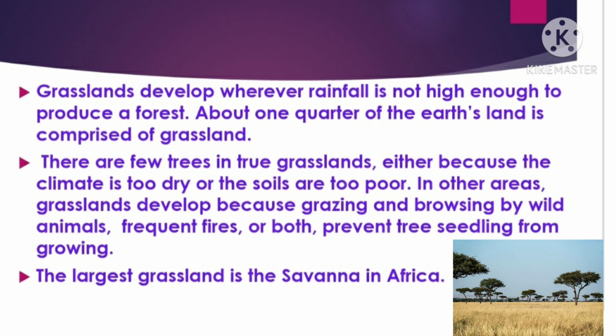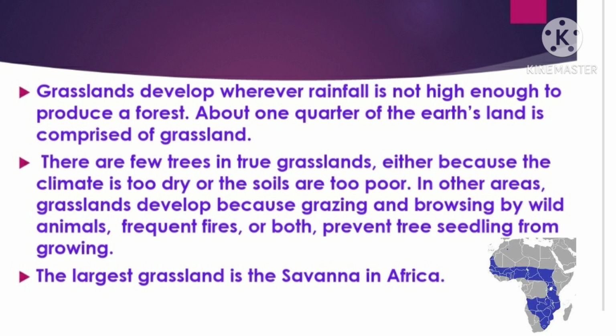We find very few trees in true grasslands. Why? That is either because the climate is too dry or the soils are too poor. In other areas, we find grasslands develop because grazing and browsing by wild animals, frequent fires, or both prevent tree seedlings from growing. And the largest grassland in the world is the savanna, which is located in Africa.